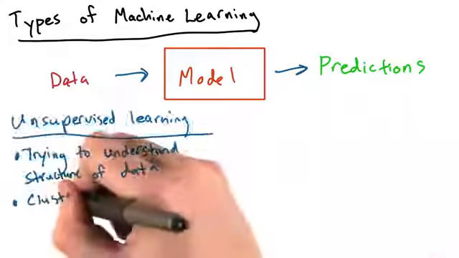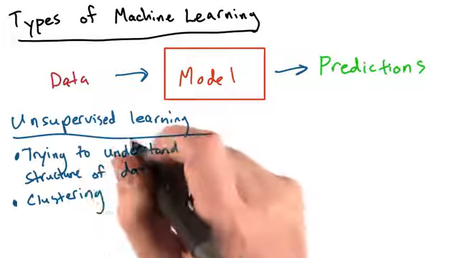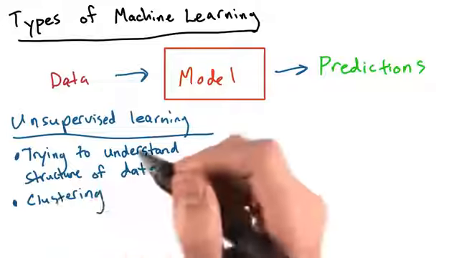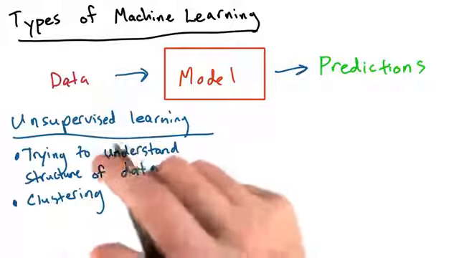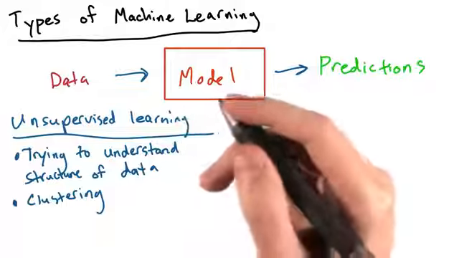When performing unsupervised learning, we don't have any such training examples. Instead, we have a bunch of unlabeled data points, and we're trying to understand the structure of the data, often by clustering similar data points together.